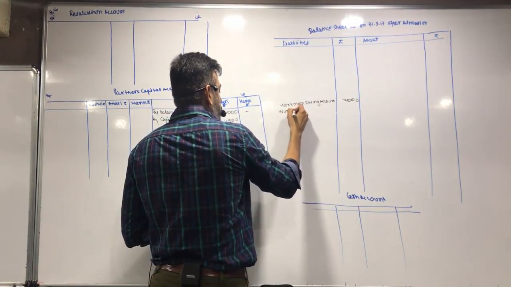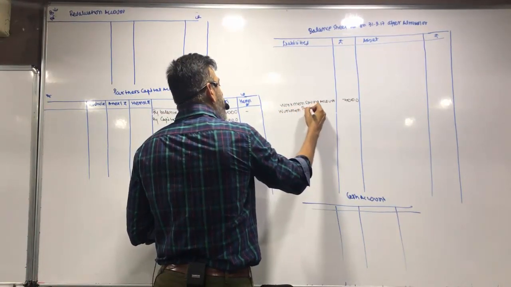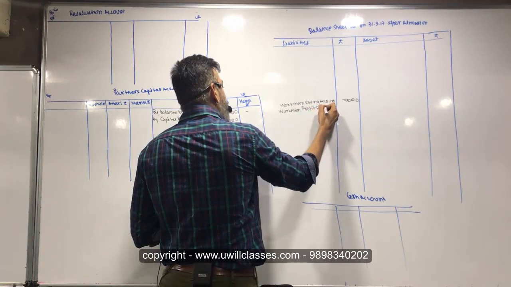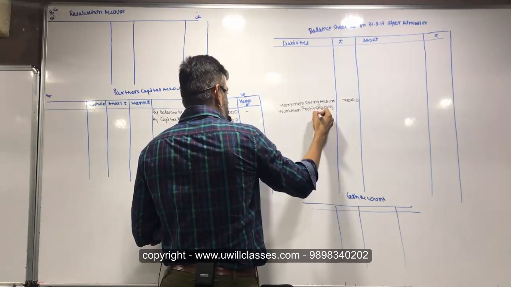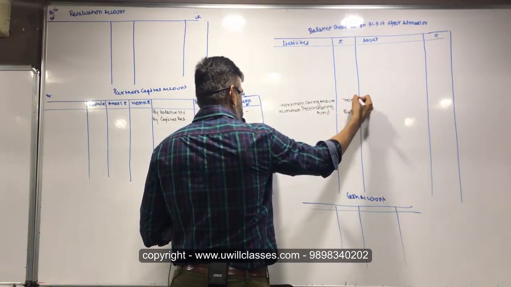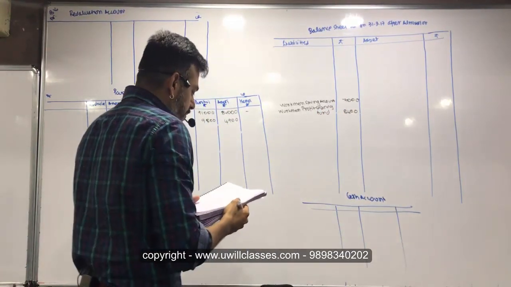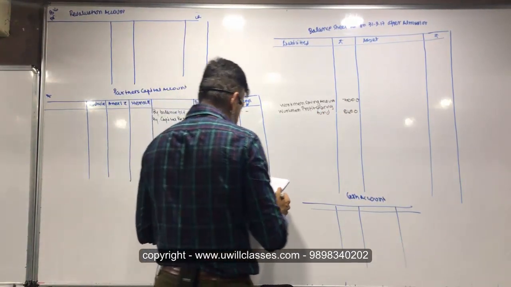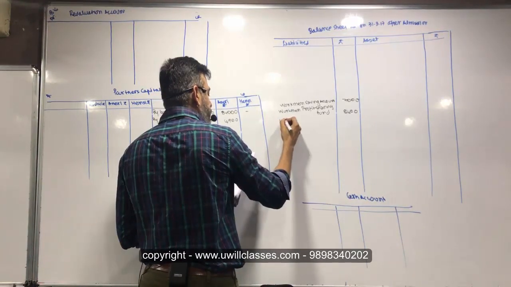Workman profit sharing fund, 8,400. 10% loan from the bank, 35,000 in our account.